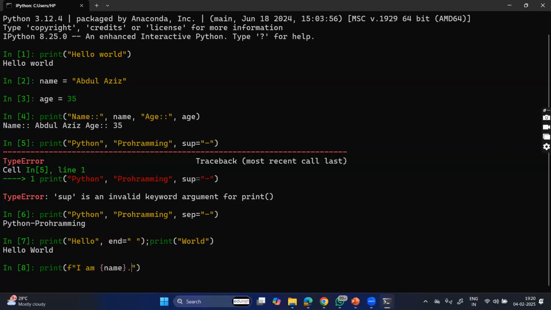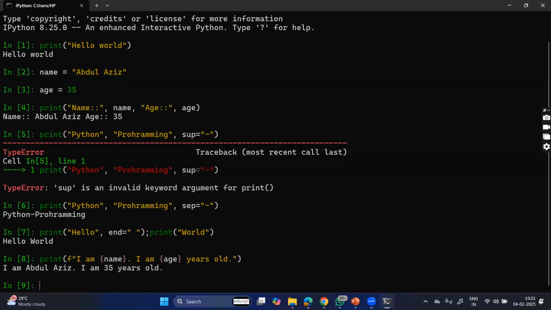In the double quotes I can write normal matter with the help of f strings, and in the braces we can keep the variable name so that it prints the respective value over there. I am Abdul Aziz, I am 35 years old, something like this. These are the different ways to write the print function.